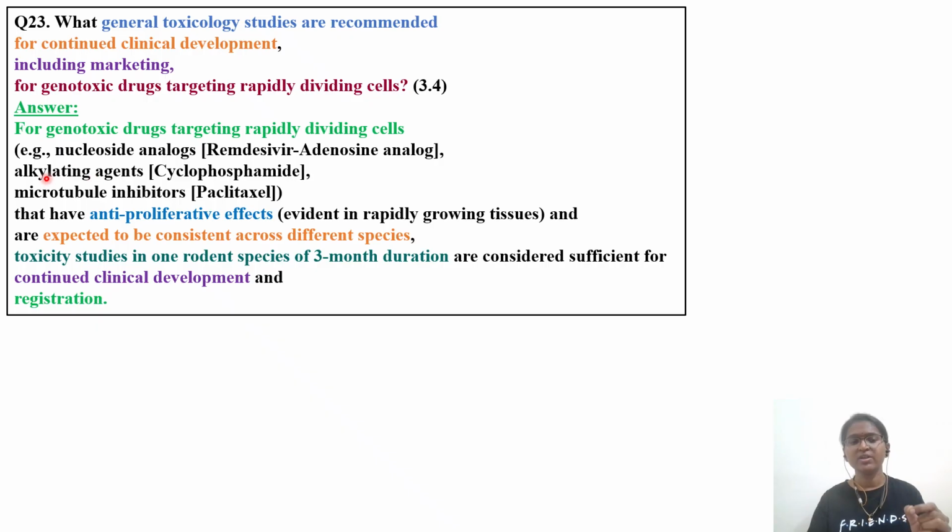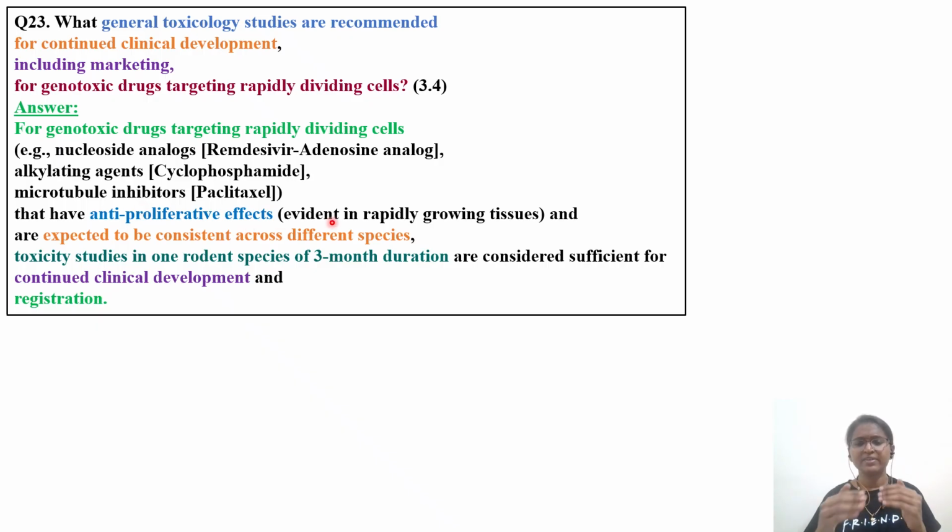So examples we have: nucleoside analogs, for which the example is remdesivir. Remdesivir is an adenosine analog. You know, in DNA we have adenine, guanine, cytosine, thymine. So the adenosine analog is your remdesivir, which was used in COVID treatment, right? Alkylating agents, cyclophosphamide, and microtubule inhibitors, a taxol derivative, that is paclitaxel. So all these things, whether it is an alkylating agent, are part of DNA only. They're going to damage your genetic material. So they have anti-proliferating effects.